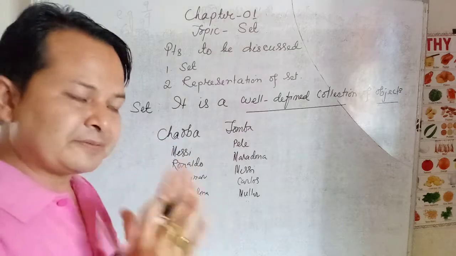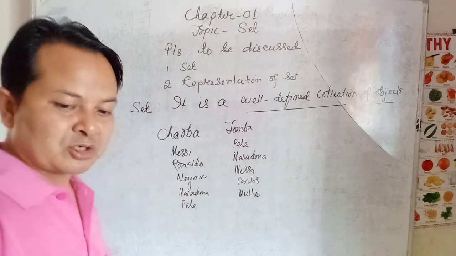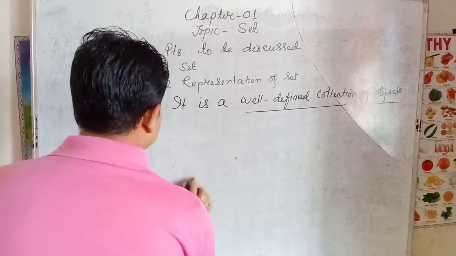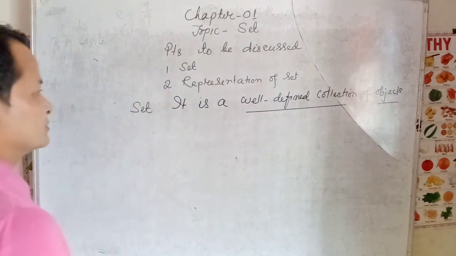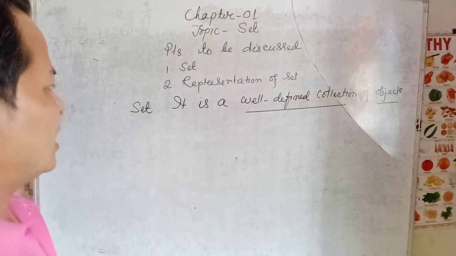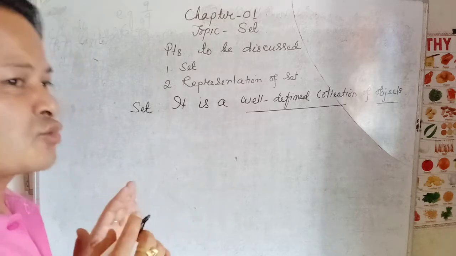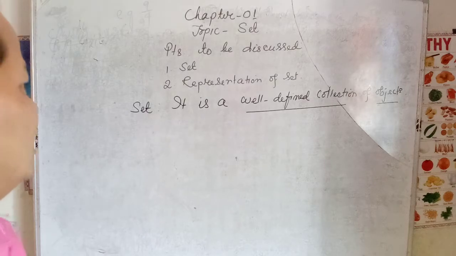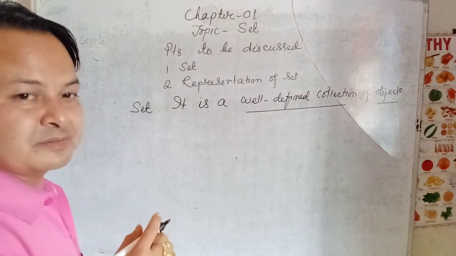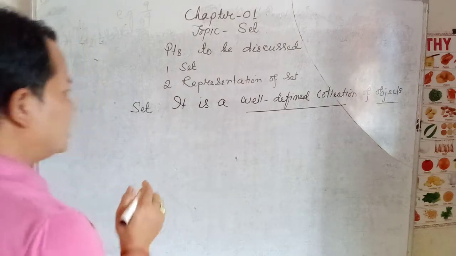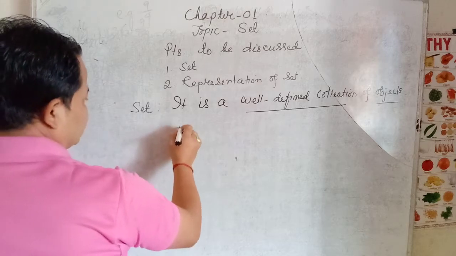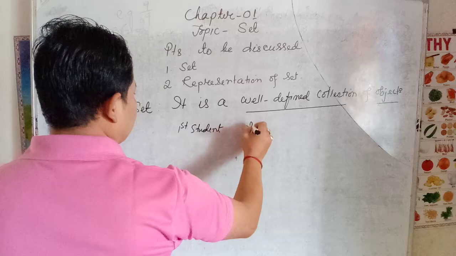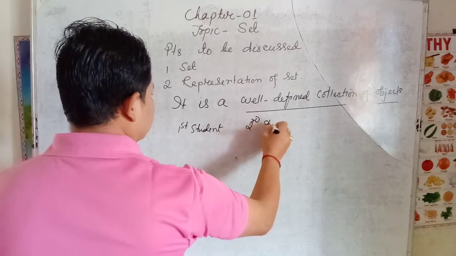Then let us give an example of a set. If I ask one student to give natural numbers less than 5, then the student will say the first student, this is the first student, and another student, let us ask another student.